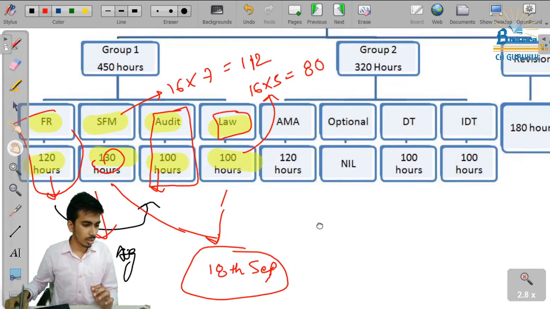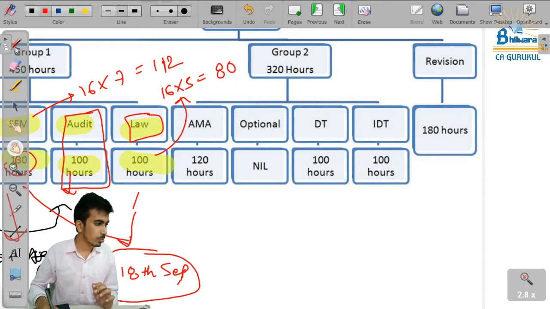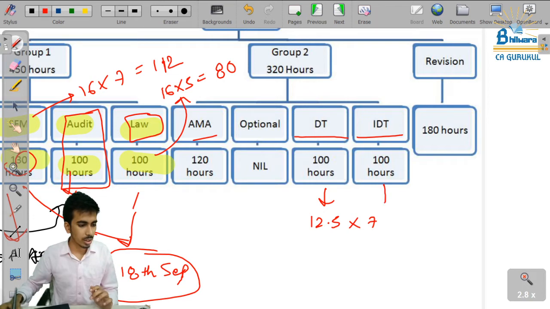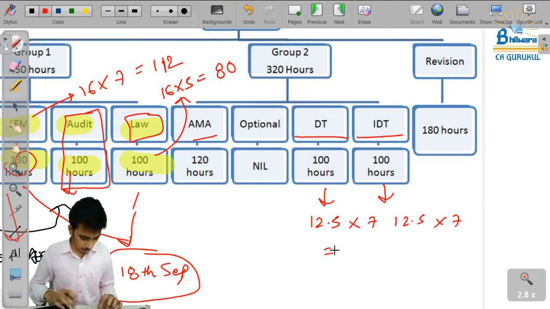And then we have AMA, DT and IDT. So what we are doing for DT is we will take 12.5 slots of 7 hours. Same way for IDT, 12.5 slots of 7 hours. So 12.5 into 7 is 87.5.